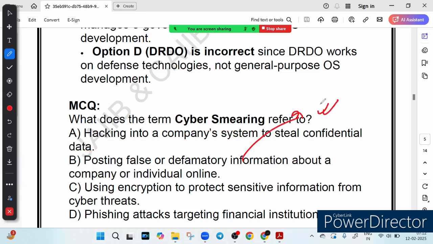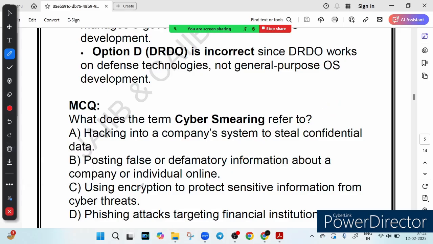Now option B says posting false and defamatory information about a company or individual online. Yes, this is the correct answer. Cyber smearing means spreading false or negative information about a person or a company online to harm their reputation. For example, if someone spreads fake negative reviews about a restaurant on social media just to damage its business, that is called cyber smearing.